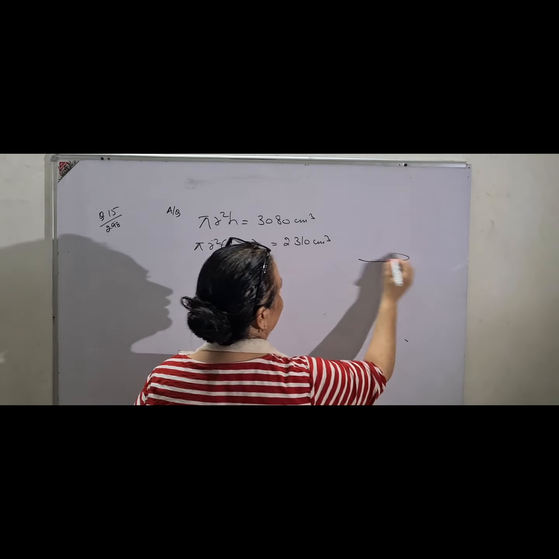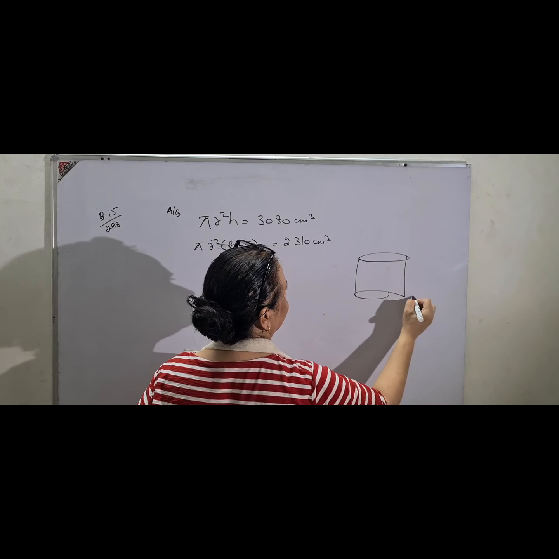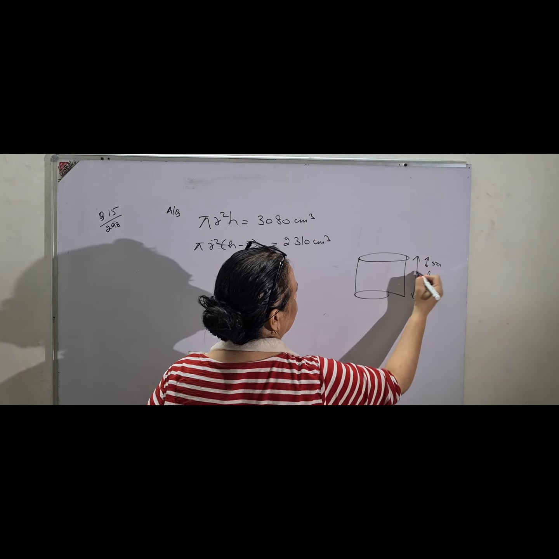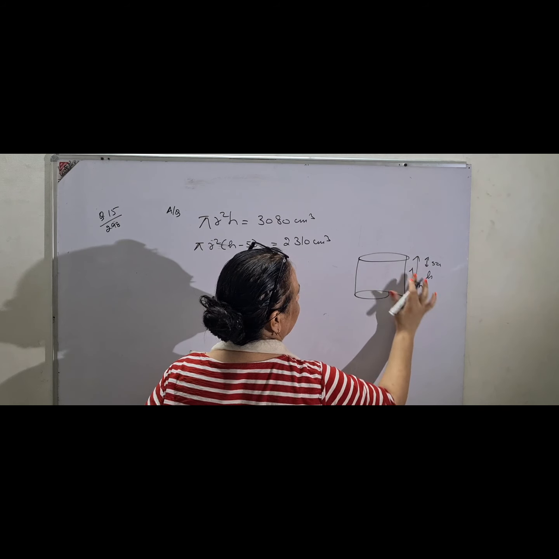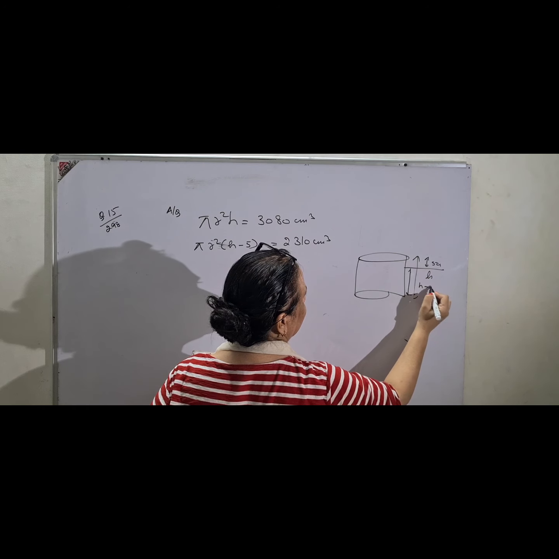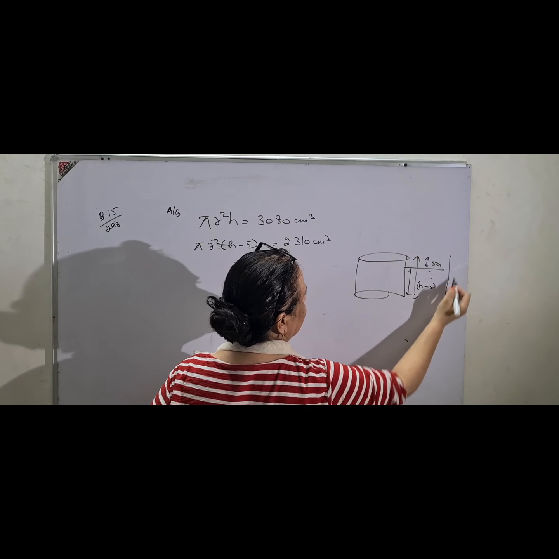Means first time the height is full and next time it is 5 centimeter below. So this height is h minus 5, the second height. I hope you understood. 5 centimeter below means h minus 5 because total height is h.